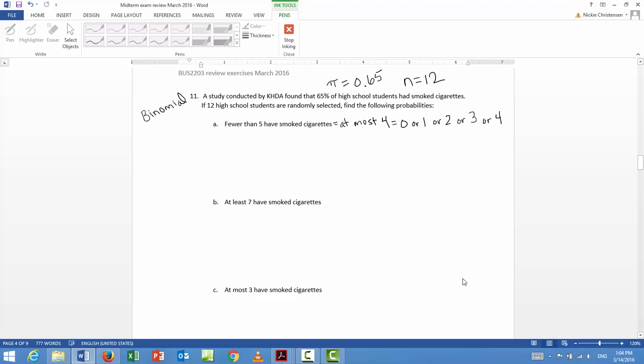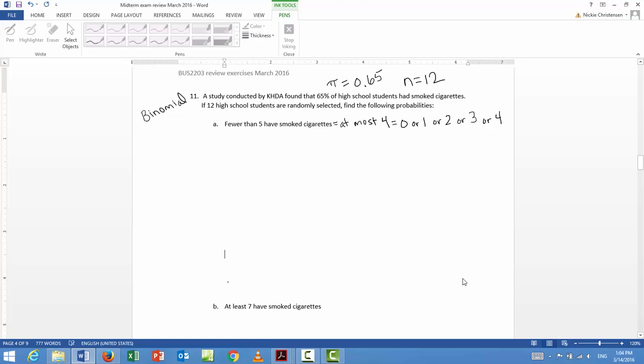Because if we just want to know the probability that at most 4 of these 12 students has smoked, it could be 0 or 1 or 2 or 3 or 4.